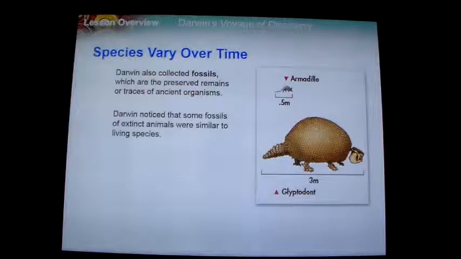And then finally, species also varied over time. Darwin collected fossils. I know we all know what fossils are, but we need a good scientific definition: fossils are simply the preserved remains of ancient organisms.